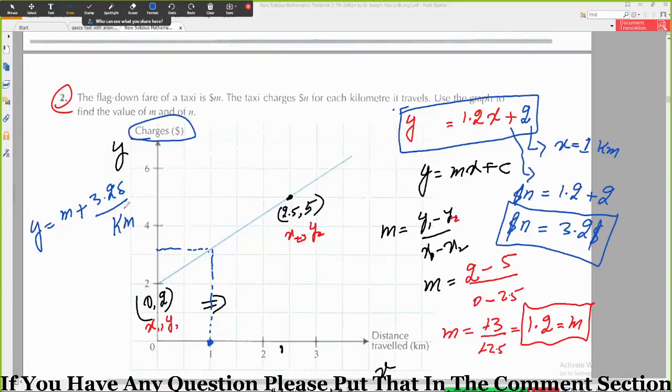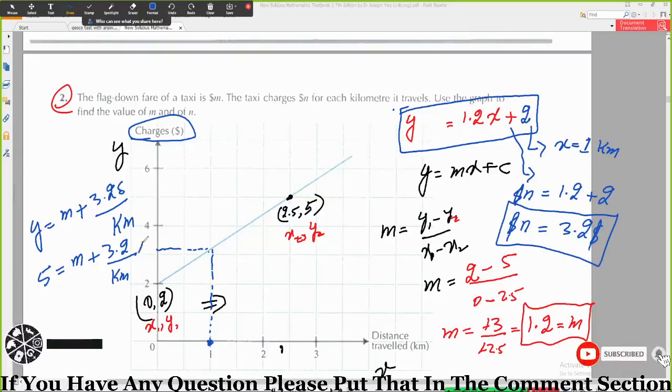Let's look at which values we have here and take them. Here the y value is 5, so I will put 5 over here. This will be my m, plus 3.2 per kilometer, so I need to multiply by 2.5 kilometers. The kilometers cancel out, so you get the answer in dollars. So 5 equals m plus 3.2 times 2.5, which is 8.